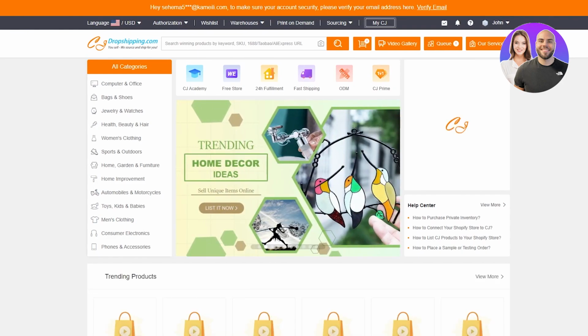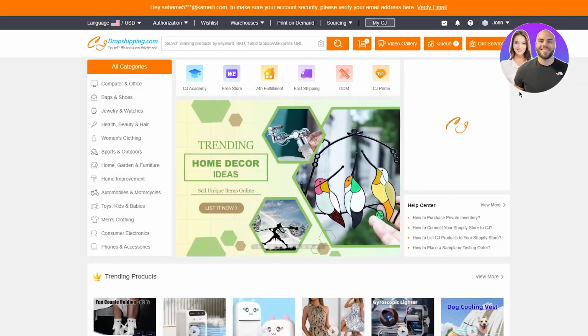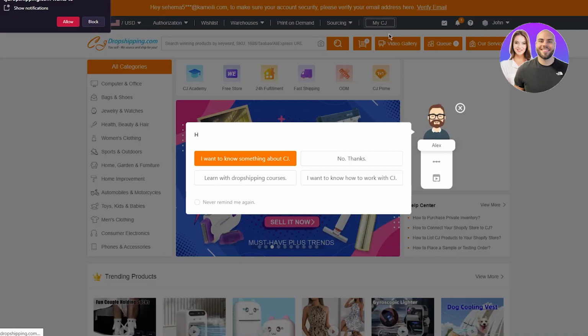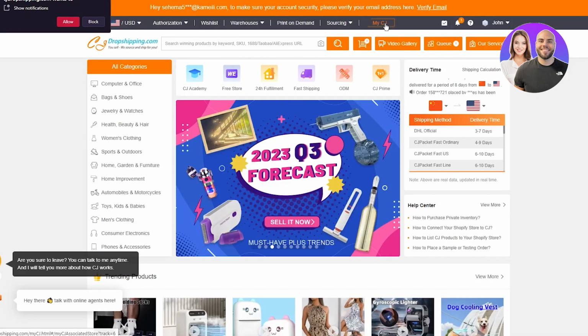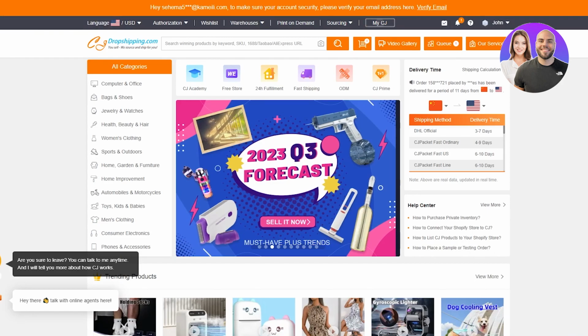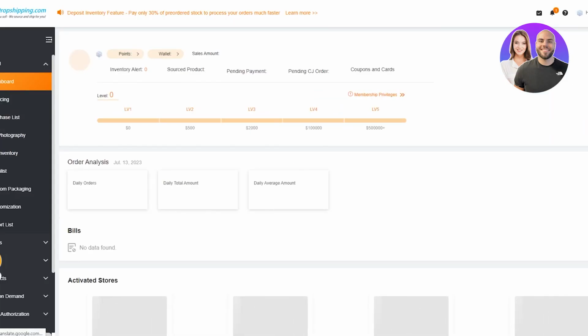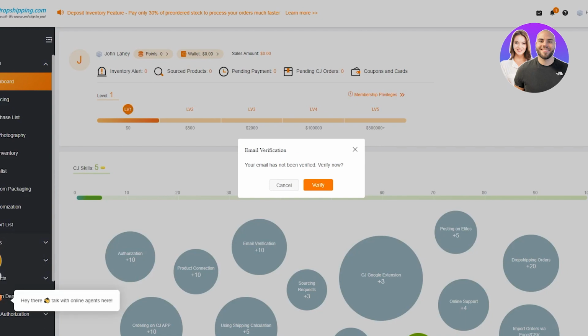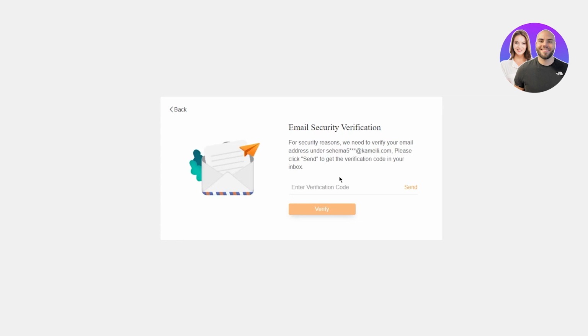From here, you are going to click on My CJ, and then you will be asked to verify yourself, verify your email and stuff. So click over to send the code and just head over to your emails to get the verification code, paste it in, and you're going to be, then clicking on verify. Wait, let me just wait for this to load up. And obviously, make sure that everything is verified. So, click on verify. It takes you to verify email security verification, enter verification code and everything.